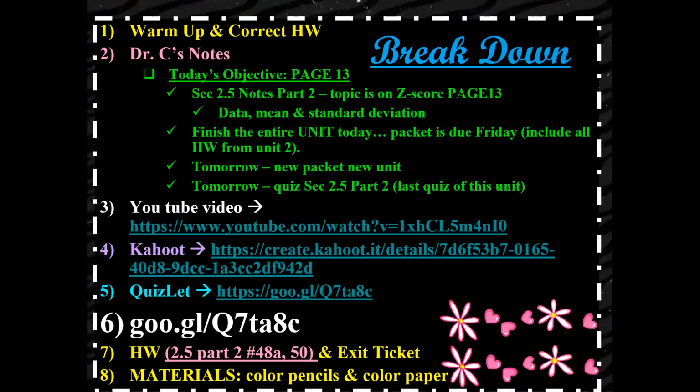All right, so this is the breakdown for today. We are going to get started with Z-scores on page 13, which is an important part of statistics in any research, really. We're going to be finishing the entire unit today. The packet is due on Friday, which includes all the homework from Unit 2. When I see you on Friday, I will be giving you a brand new packet. Or if I don't see you on Friday, you'll get a brand new packet on Monday. You also have a quiz on section 2.5, part 2, which is the last quiz of this unit. Your homework tonight is just 2 questions, 48A and 50, and that is your breakdown for today.